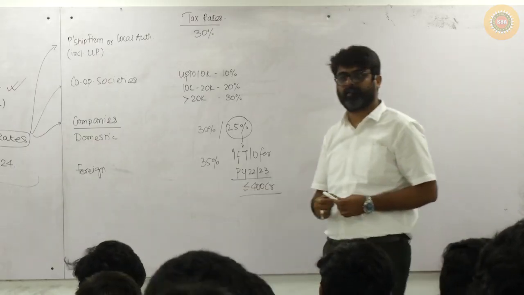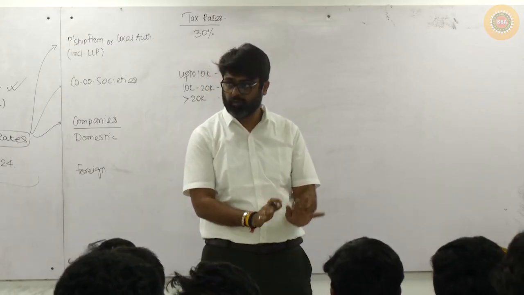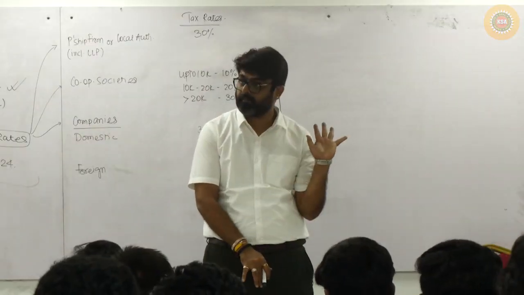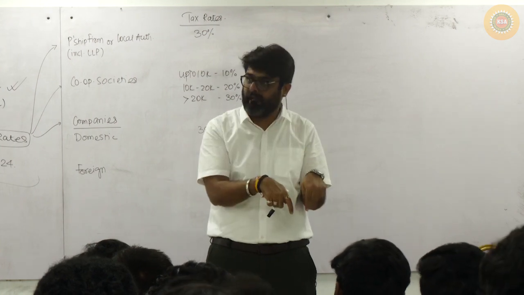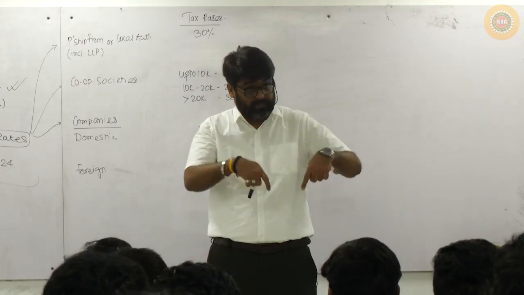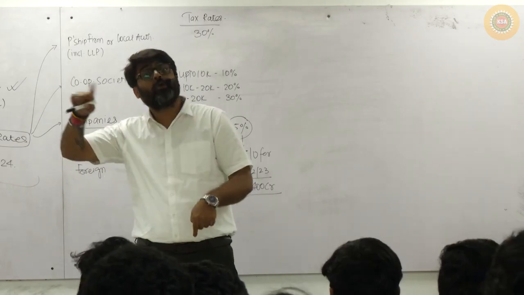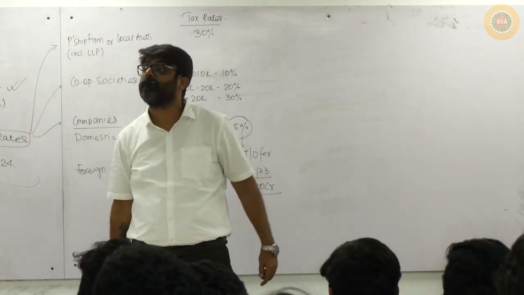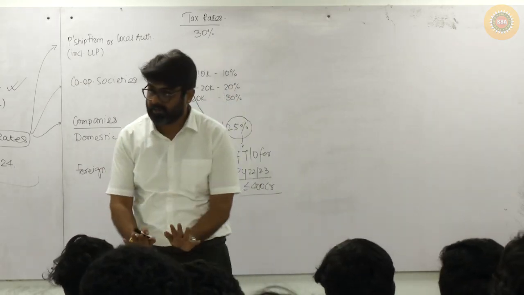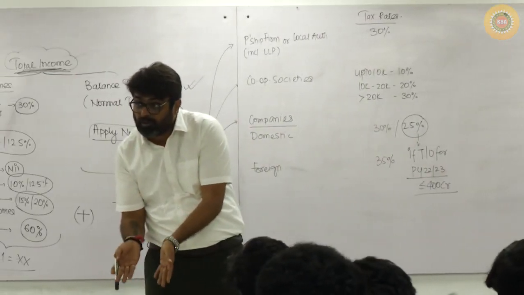So first of all, are you a domestic company? This year, previous year 24-25, your income tax rate is 30%. But if you want to pay 25% tax on this year's income, your turnover for the last to last year, meaning previous year 22-23, matters.